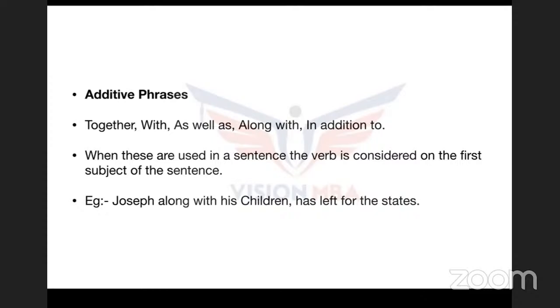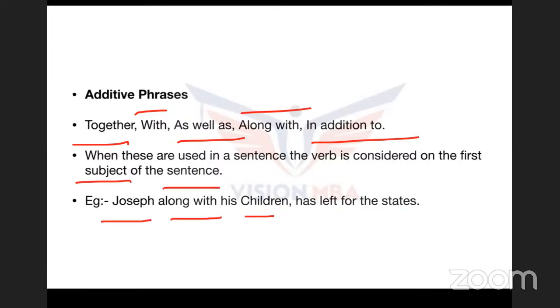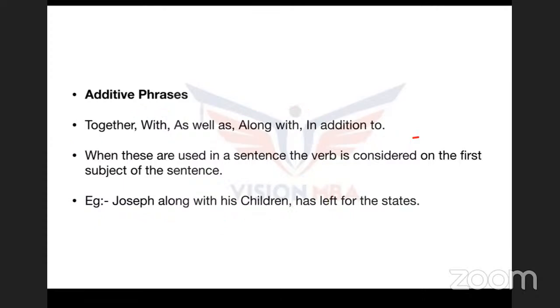Now, what are additive phrases? Let's not talk about phrases, but take these things as examples: together with, as well as, along with, in addition to. Whenever you use these and you join sentences or two subjects, you will consider the verb form of the first subject. For example, Joseph, along with his children, has left. Now, once again, see, Joseph, along with his children.